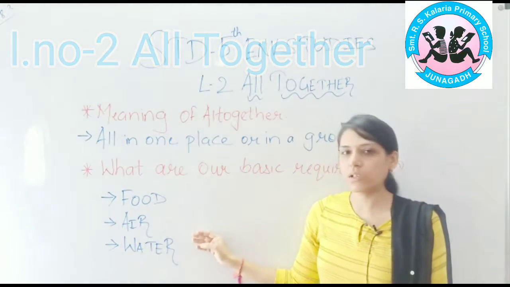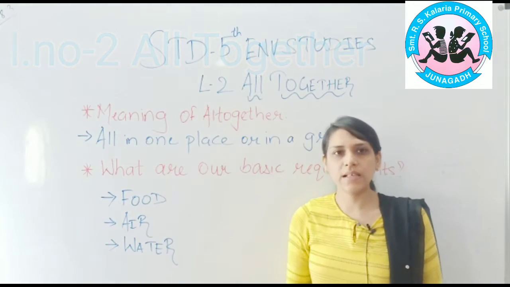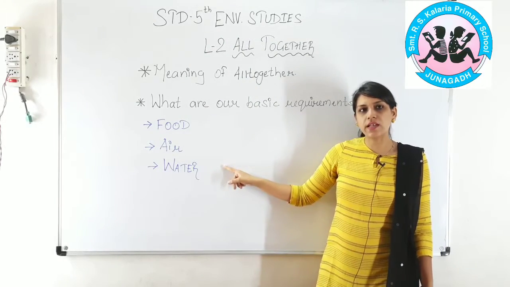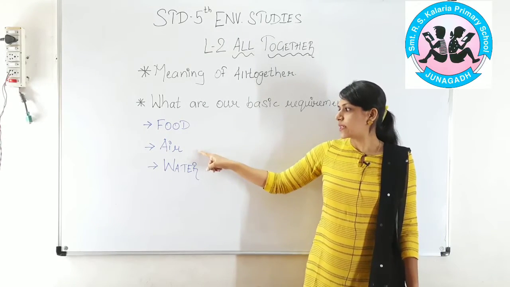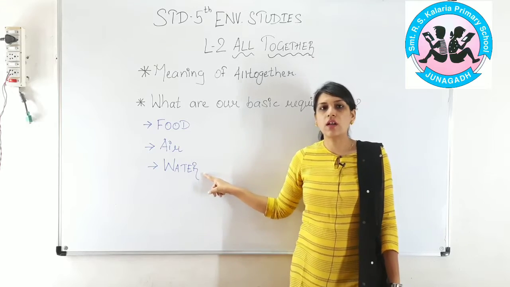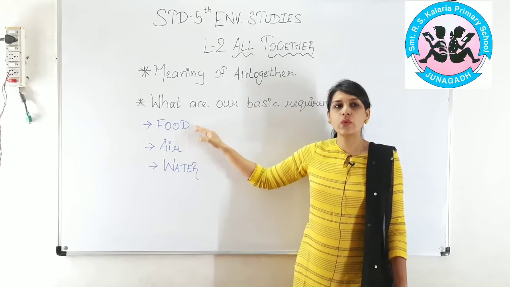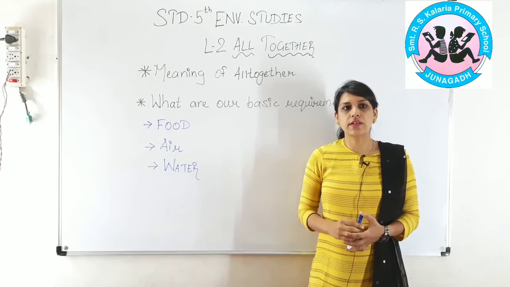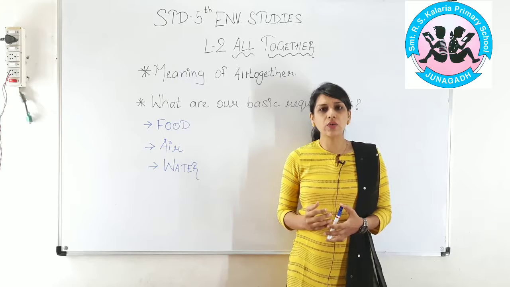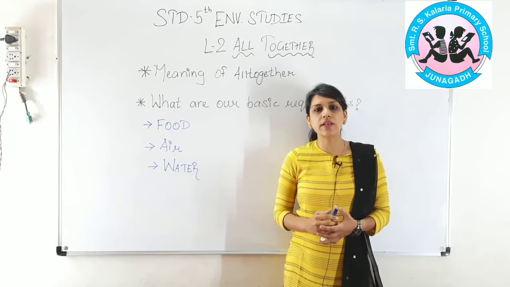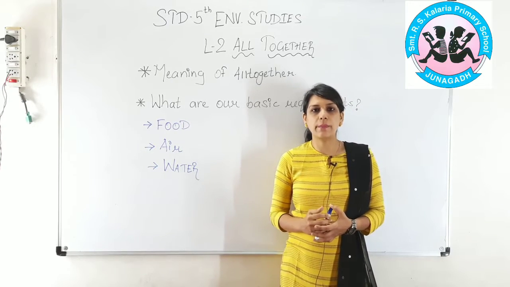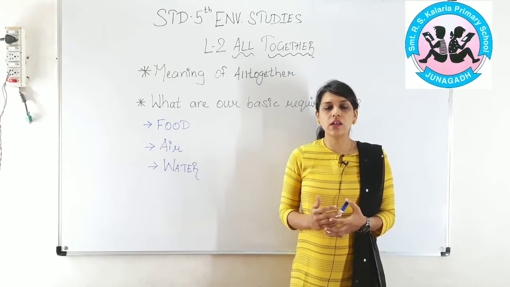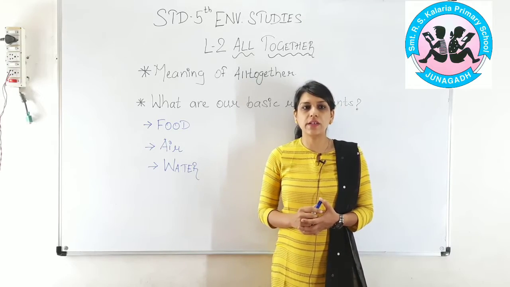What are our basic requirements? Food, air, water. These three are our basic requirements in our daily life. First is food, second air, and third is water. Now let us discuss food. The body needs calories and varieties of nutrition, including protein, fats and carbohydrates every day to grow, function and repair. Without food, you cannot play, study, or do any kind of activities.